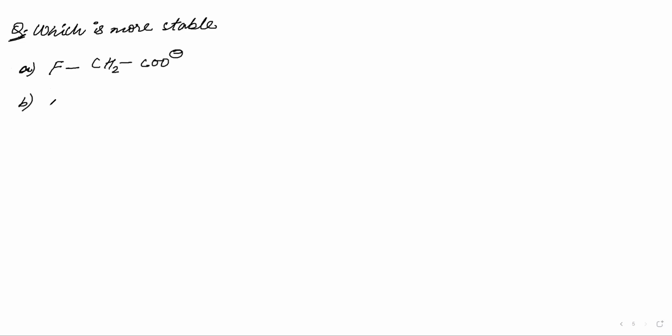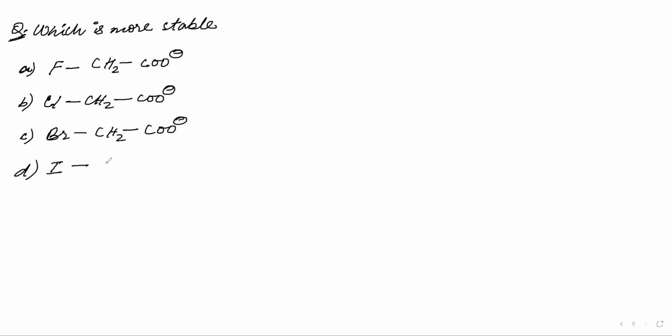Then what comes after fluorine, chlorine, CH2, COO negative. Then bromine, CH2, COO negative. And D will be what comes after bromine, iodine, CH2, COO negative. Okay, Jubana, you tell me. We have listened and we did something which we called charge density.